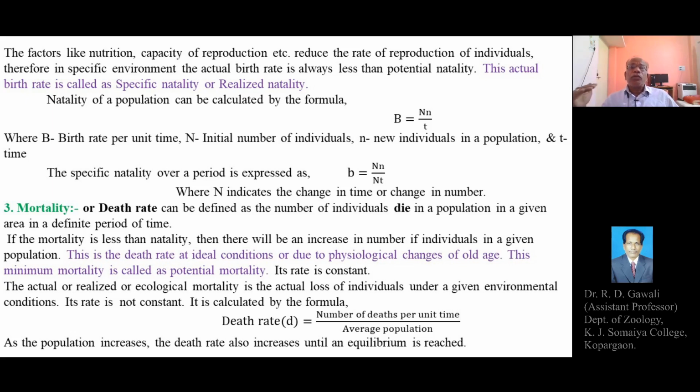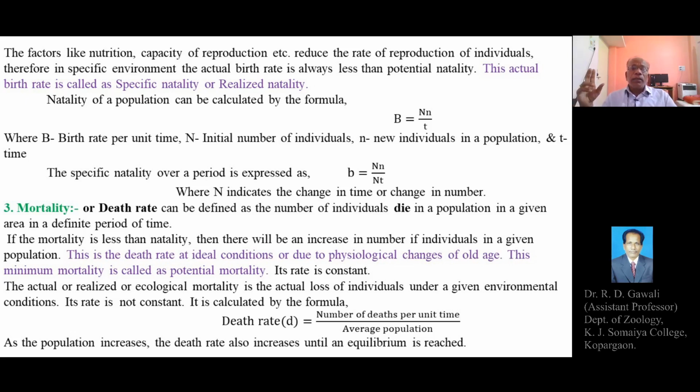Thus the actual loss of individuals from a given population may be more than the minimum or potential mortality, and this actual or realized mortality is not constant all the time, but is changing. Its rate is not constant.